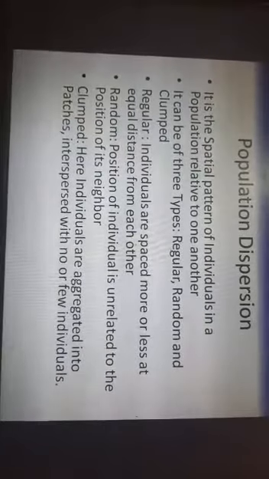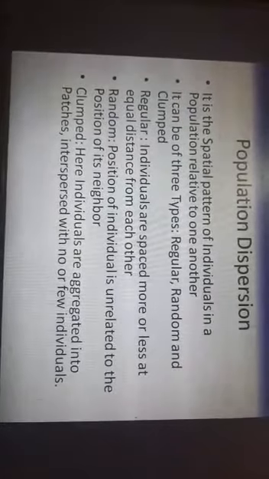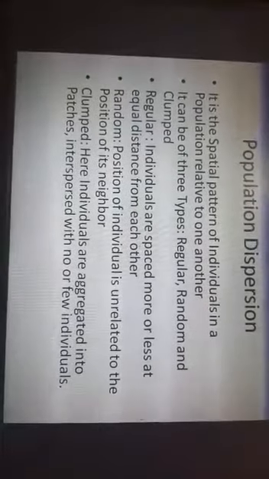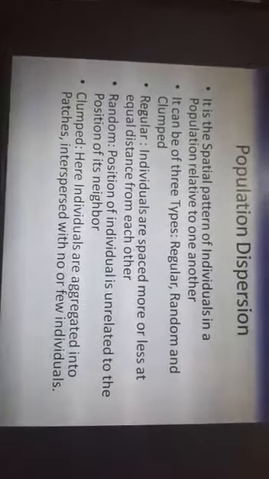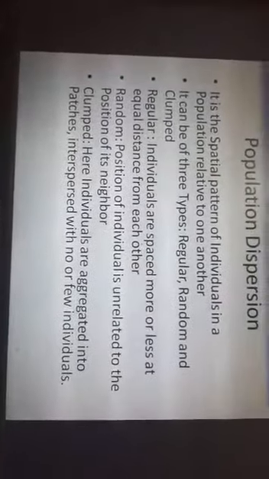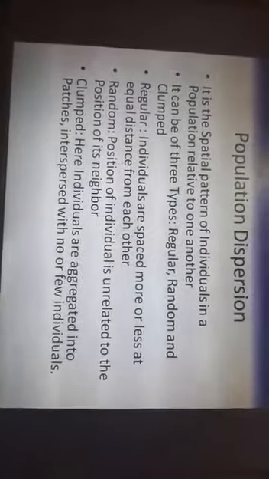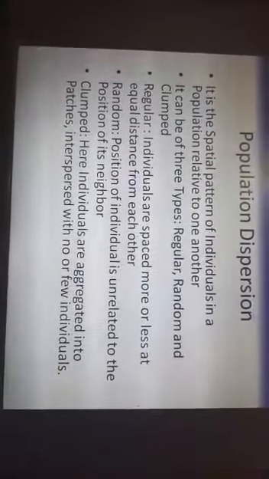Next is the clumped population, when the individuals are aggregated in patches, where there are no individuals in a particular area at some distance. The others are at some other distance, some another at some other distance. There are no individuals in between those particular two areas.